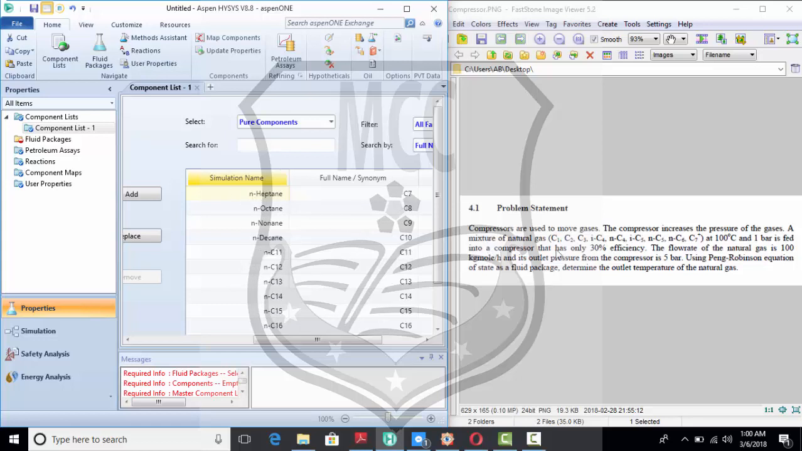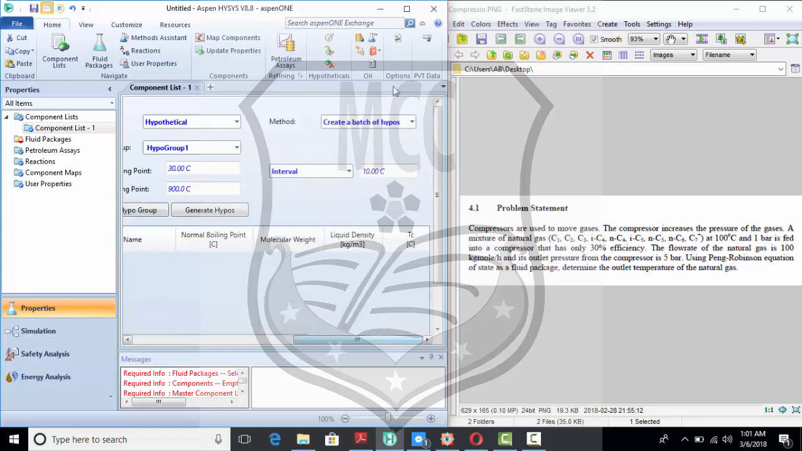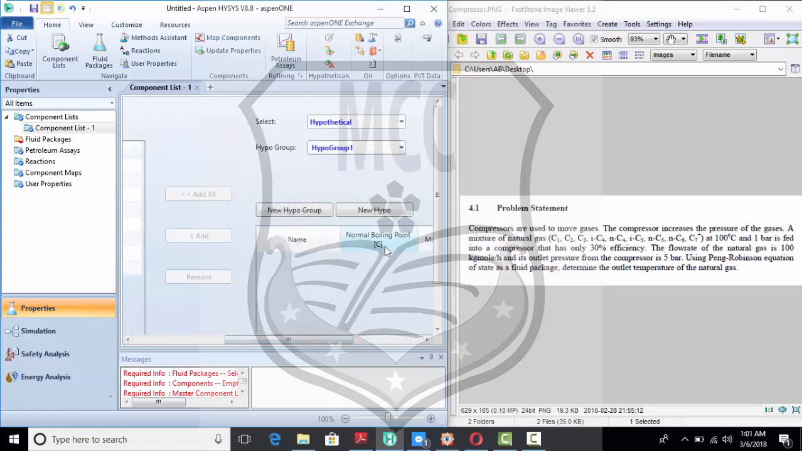and n-hexane. And the last component we have is C7+, which is not available in the HYSYS library, so we select it as a hypothetical, and the method is create and edit hypos. Click on new hypo and give the name as C7. The static is automatically added, which means that it is a hypothetical component.